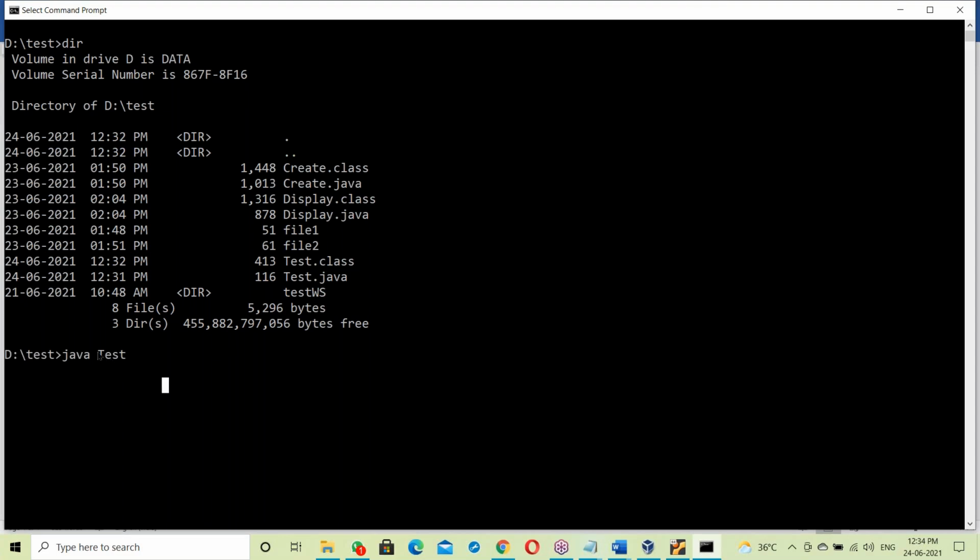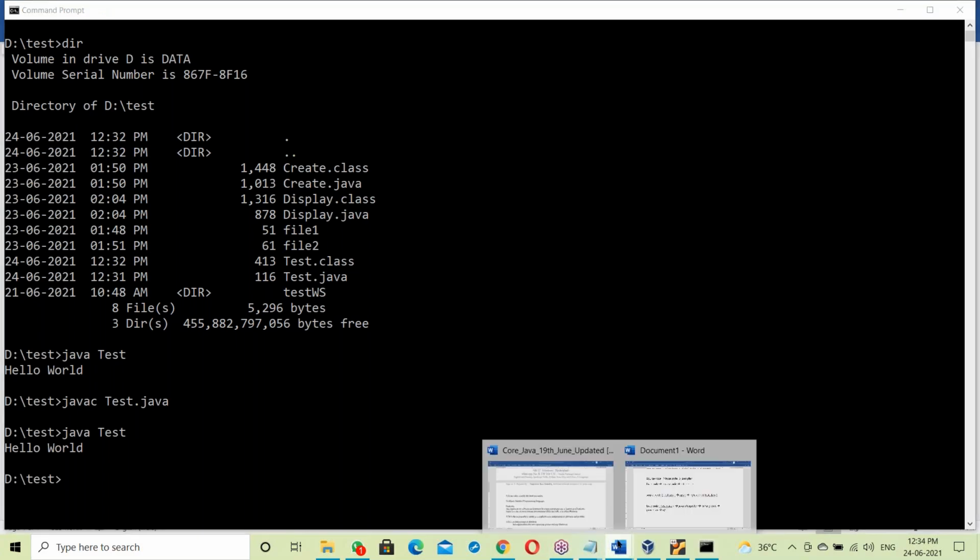The Java interpreter takes the test.class file, converts it to binary format, then executes it. So first it was compiled with javac, and after compilation, execution happens at runtime by the interpreter. The Java interpreter will execute our Java program.